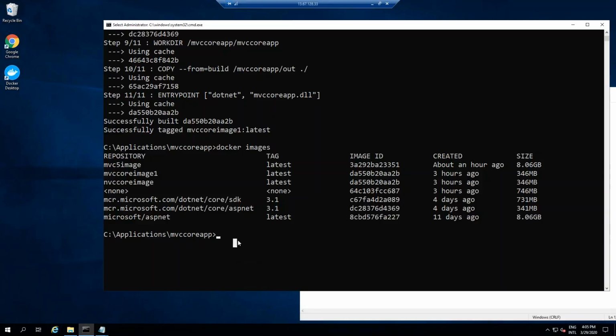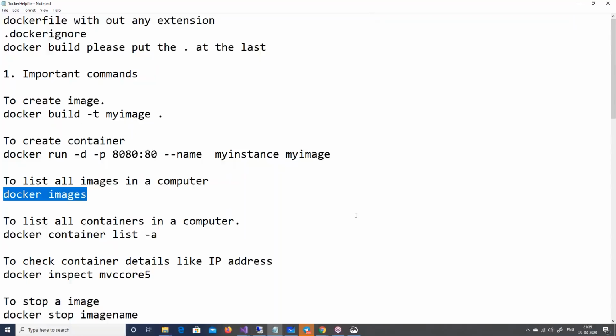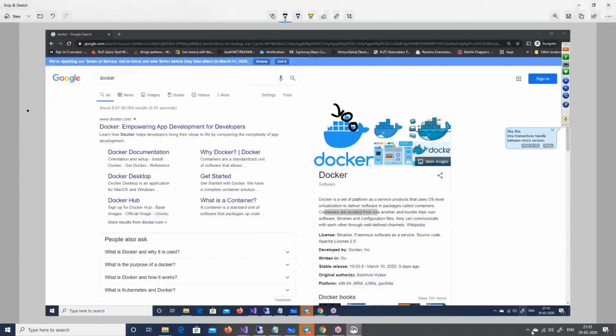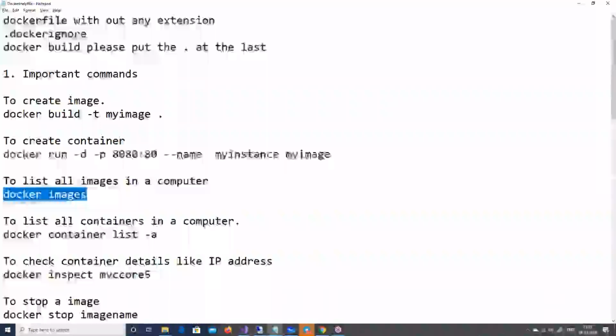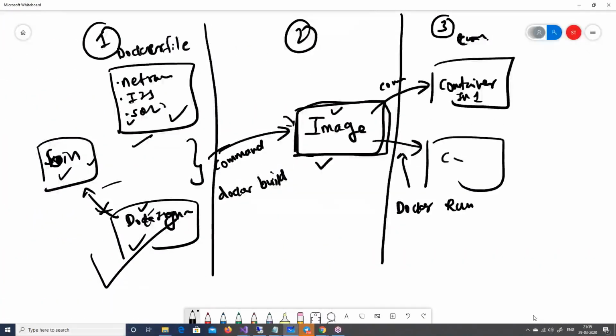So again, the second step I have completed: running this command, and I've created 2 images. One is the MVC5 image and the other is the MVC core image. Now the next step is to run docker run and create the instances.